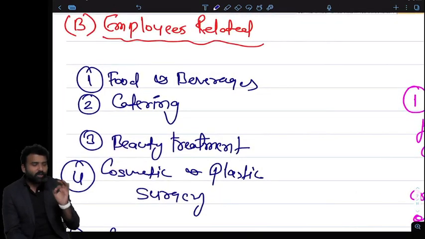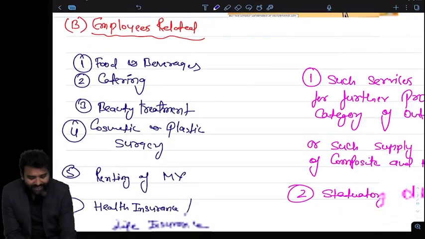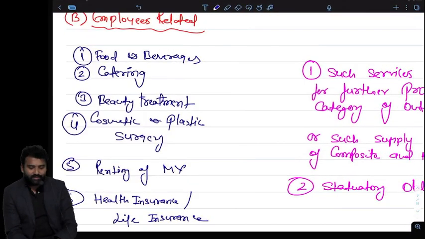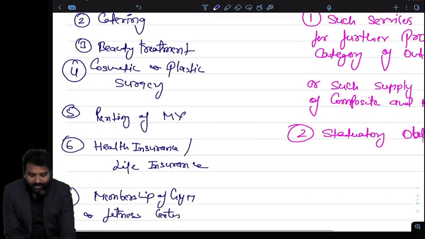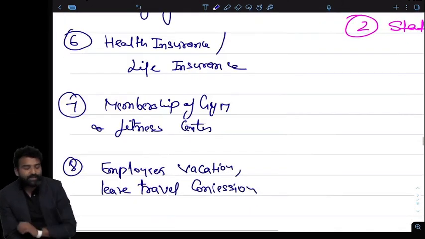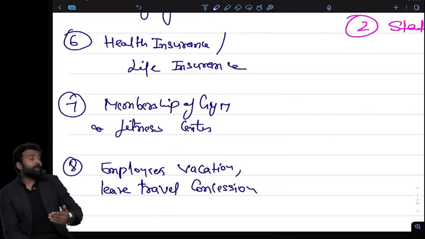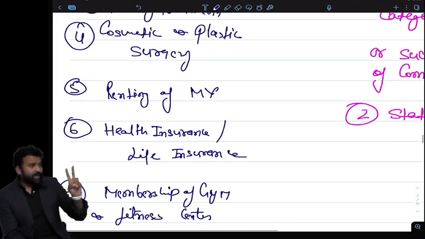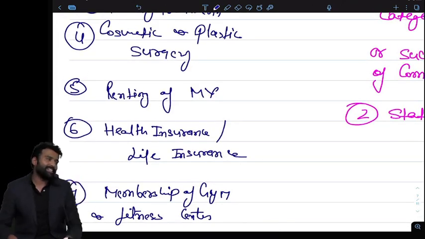Blocked: food and beverages, catering, beauty treatment, cosmetic and plastic surgery. 4 are already covered in the photograph. Membership of gym and fitness center, employees vacation, and 2 more: renting of motor vehicle, and health insurance and life insurance.